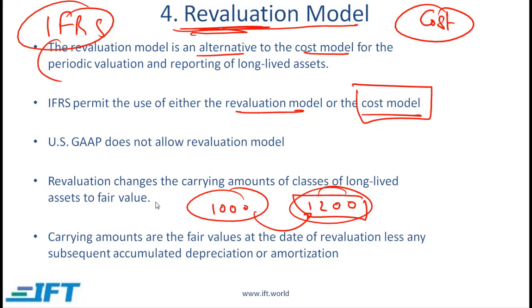Carrying amounts with the revaluation model are the fair value at the date of revaluation less any subsequent accumulated depreciation or amortization. So in my example here, once the machine was revalued to 1,200, then after that we do depreciate and the carrying value will be 1,200 minus any accumulated depreciation.